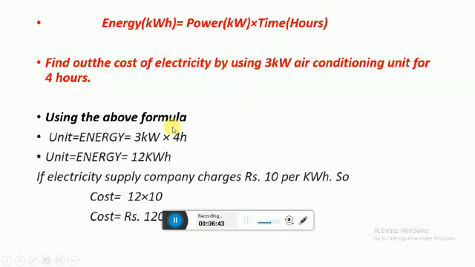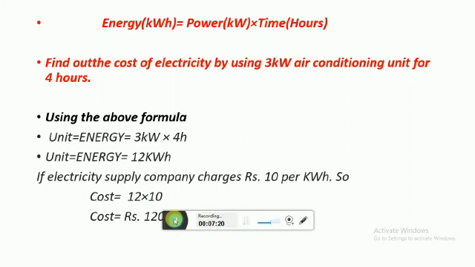It's like if you buy 12 chocolates and the price of each chocolate is rupees 10, so definitely the price of 12 chocolates will be multiplied. This is exactly like that. The cost will be 12 multiplied by 10, which gives us 120 rupees, and this is the cost of electricity we used for a 3 kilowatt air conditioner unit for 4 hours.